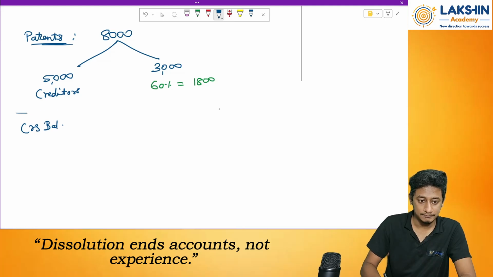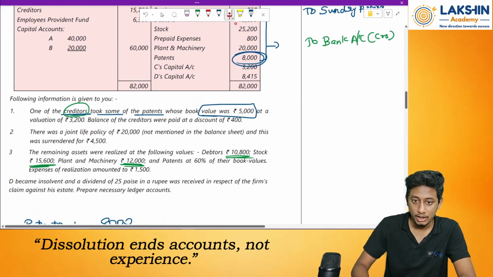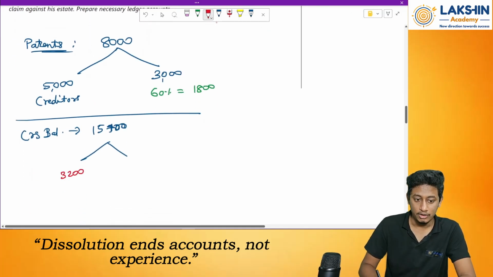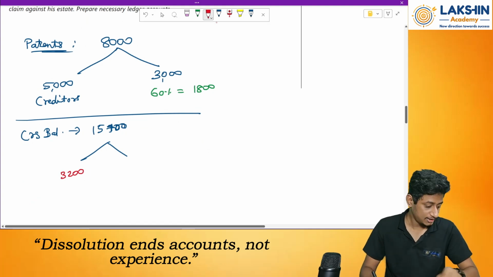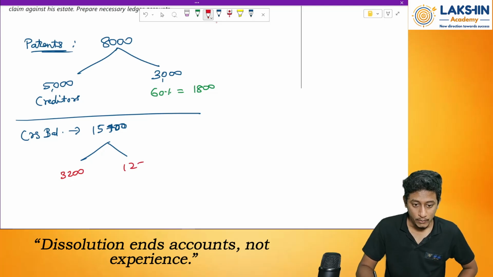Towards this 15,700, one amount was paid towards what? Towards the patent, right? For rupees 3,200. Okay, how much remains? 15,700 minus 3,200 will be 12,500.